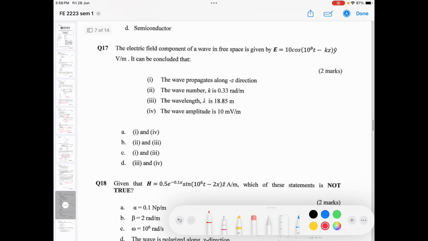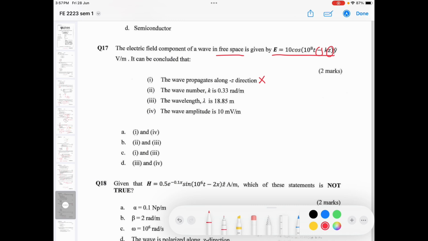The electric field component of a wave in free space is given by this. It can be concluded that the wave propagates in the negative z direction. No, it is positive z. This is wrong. Wave number is 0.33. Here, wave number is the k.